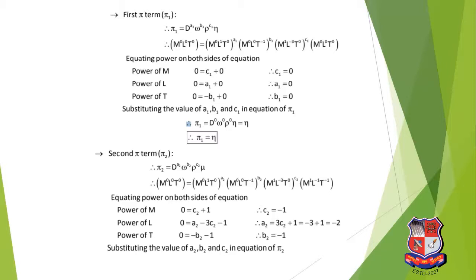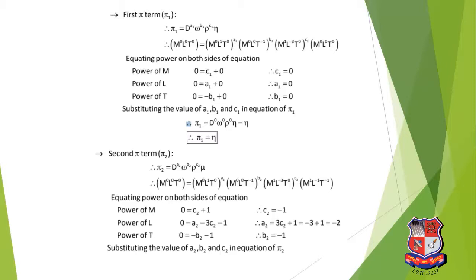First the pi 1 term, that is d raised to a3, omega raised to b3, rho raised to c3 into N. Now put the dimensions of pi 1, that is M0 L0 T0. Diameter, that is the geometric property, the unit of diameter is meter: M0 L1 T0 raised to a1. Similarly M0 L0 T minus 1, the unit of omega, radian per second. Rho, density, kg per meter cube: M L minus 3 T0 raised to c1, M0 L0 T0, the unit of efficiency.